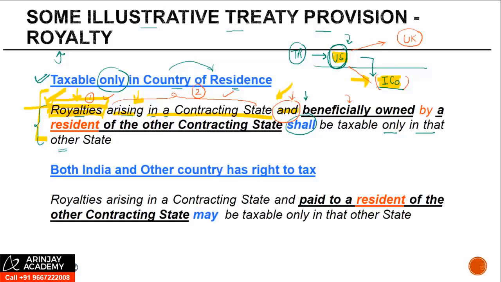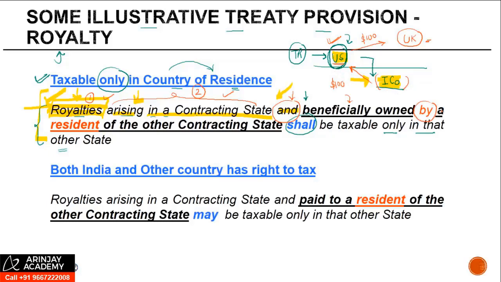Suppose the Indian company makes the payment to US for the use of a brand, but the brand is owned by UK, and therefore US, the moment it receives $100, let's say, from India, it passes on that $100 to UK. In that case, we cannot say that US is the beneficial owner, which means that the India-US treaty may not apply in that case. So the royalties which arise in the contracting state should be beneficially owned by the recipient.